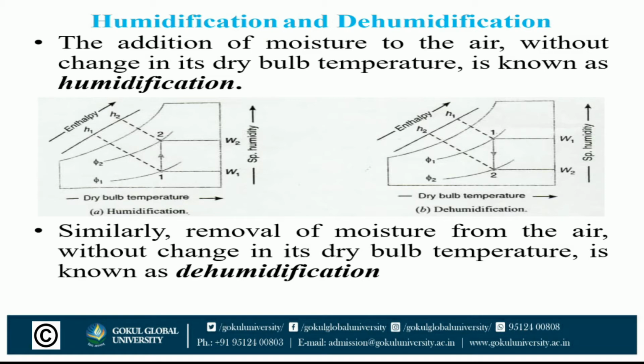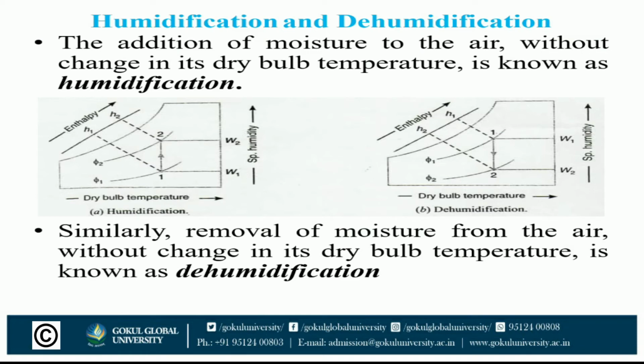Let's see the next process, humidification and dehumidification. First of all, we see humidification. The addition of moisture to the air without change in its dry bulb temperature is known as humidification process. Similarly, removal of moisture from the air without change in its dry bulb temperature is known as dehumidification process.